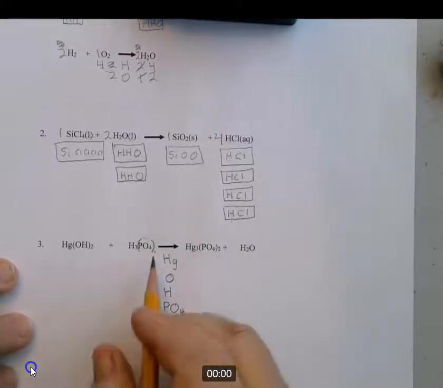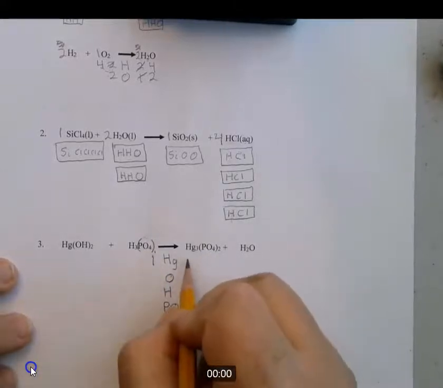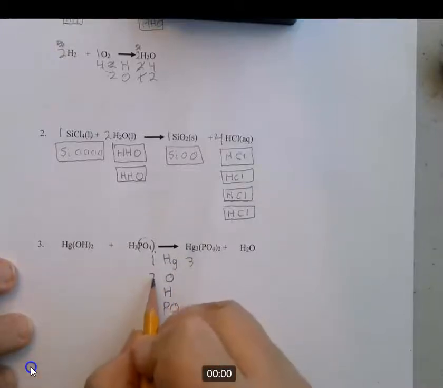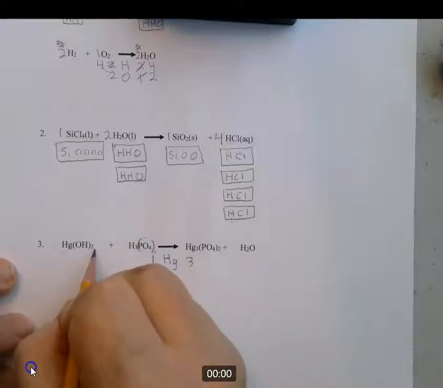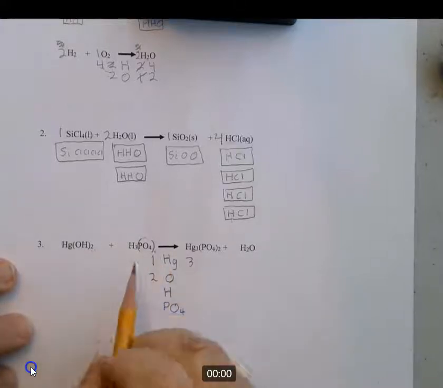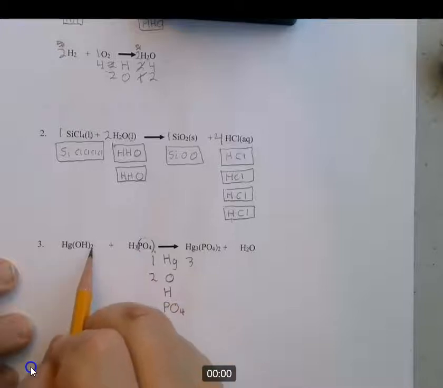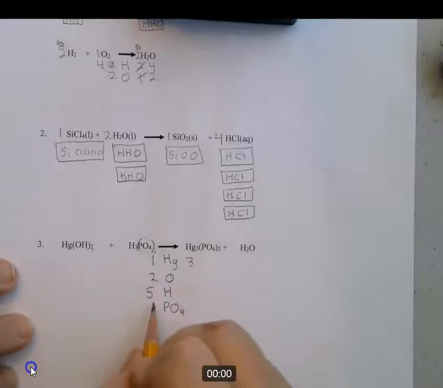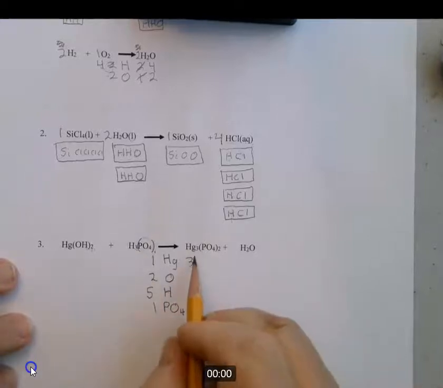Okay, so let's go ahead, and we have mercury 1 on this side, 3 on this side. We have oxygens. We have 2 times O, so that's 2 there. And you have 2 times H, that's 2 there. But over here, you have 3 more. So 3 H's here, and 2 times this is 2 H's, so that's 5 H's. And then you have the 1 PO4 there. We go over to this side.